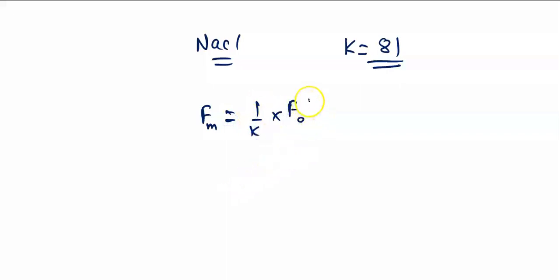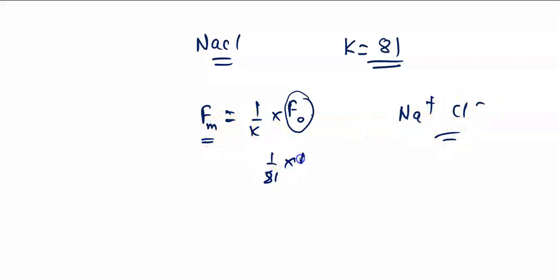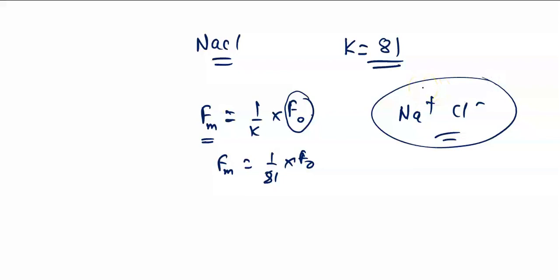What does it mean? That in air, if the force is F naught between the sodium plus and chloride ions, then when they are immersed in water, the force becomes 1 upon 81 times that in air. And because of that, their force of attraction becomes very less. And because the force of attraction becomes very less, they can be separated. That's why they are present in the form of ions in the aqueous solution of it. So this is an extremely important point.